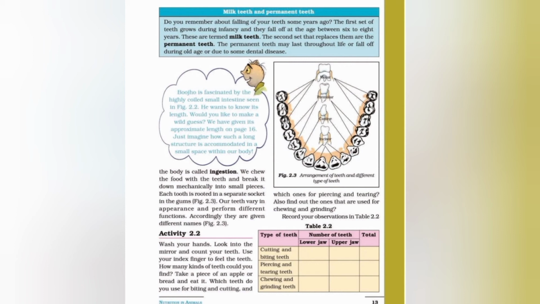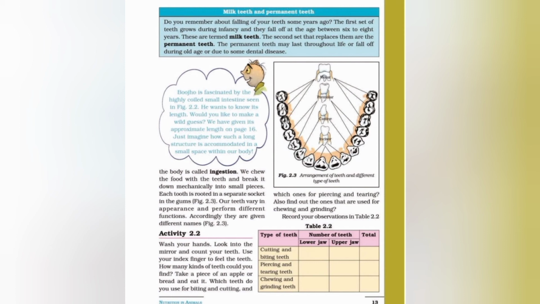So students, now we'll start with the buccal cavity, because we know that the digestion process starts from the mouth only. Food is taken into the body through the mouth, and the process of taking food into the body is called ingestion. We chew the food with the teeth and break it down mechanically into small pieces. Each tooth is rooted in a separate socket in the gum, and our teeth vary in appearance and perform different functions also. So accordingly they are given different names.